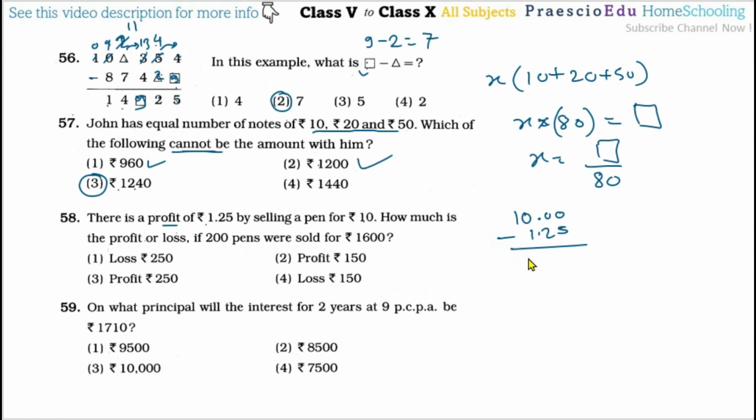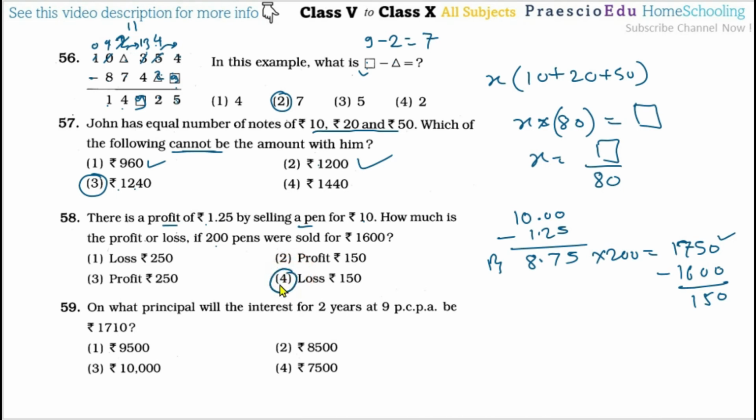If you do this subtraction, you will get 8.75. So rupees 8.75 is the cost of purchase for one pen. As per this, 200 pens are there, so multiply by 200, that equals 1750 rupees. But he has sold for rupees 1600, so minus 1600, we get rupees 150. This cost price is more than the selling price, so we can say there should be a loss, a loss of 150.